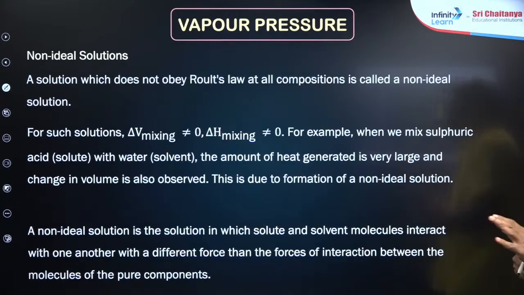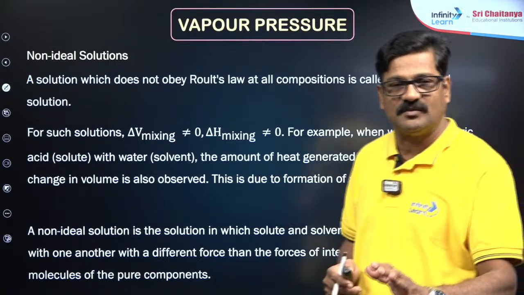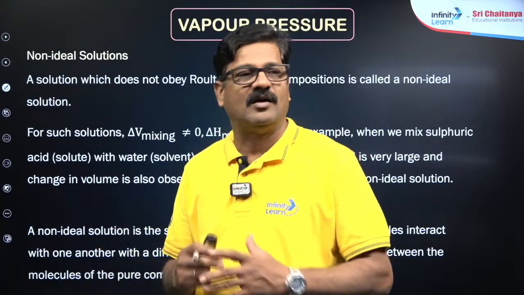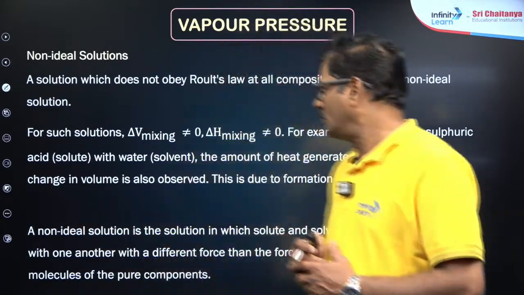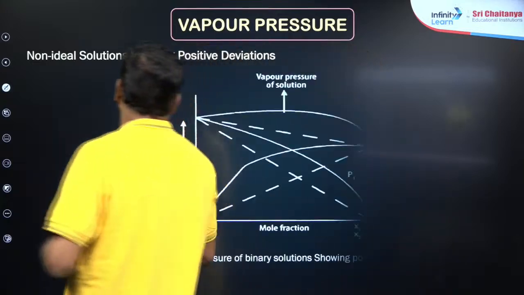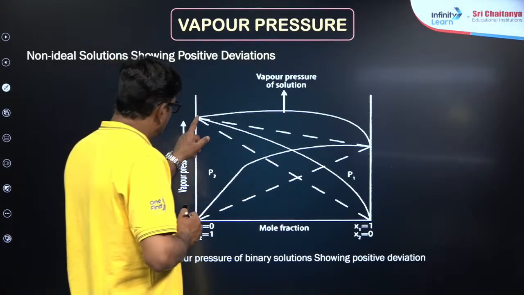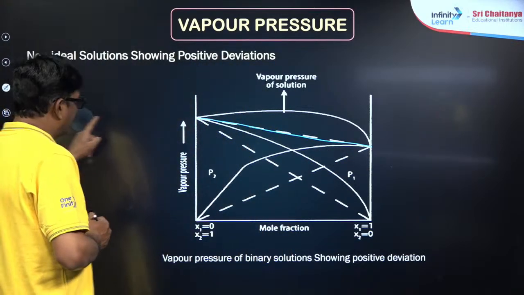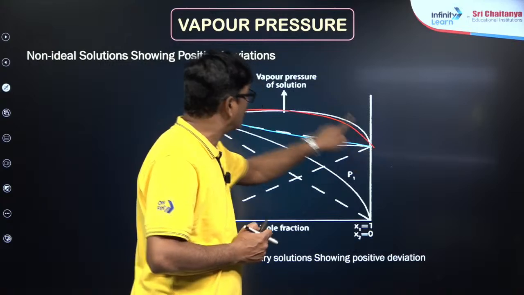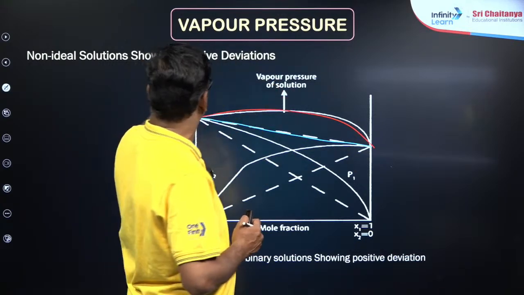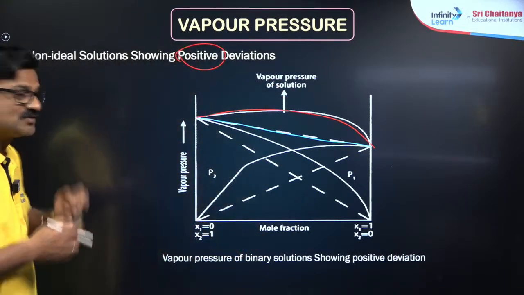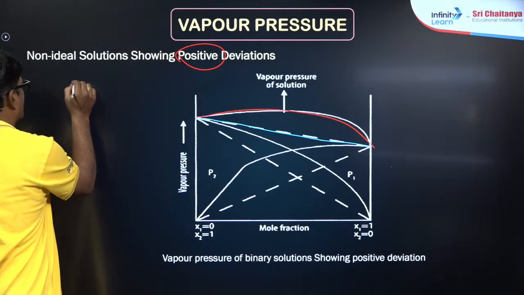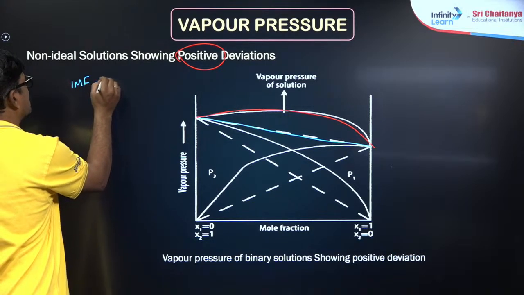And you can say non-ideal solution is where the solution does not obey the ideal rule, that is Raoult's law at all concentrations. So this could be a positive deviation. In positive deviation, the vapor pressure is more than expected, the vapor pressure of the solution increases, so it is called a positive deviation. The key point is that the intermolecular force of the solution is less.